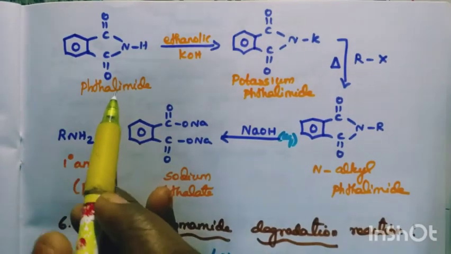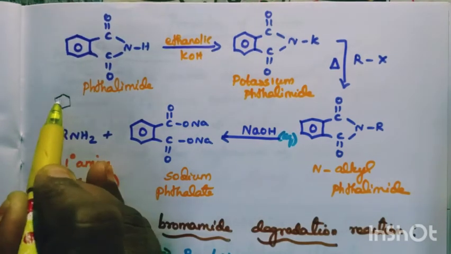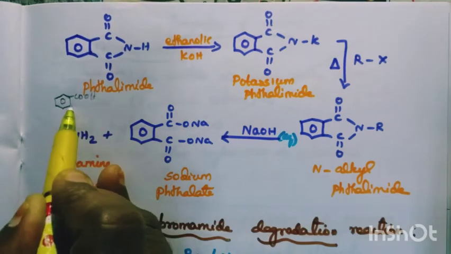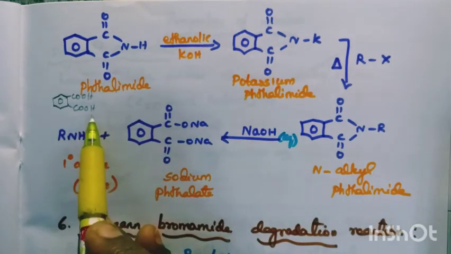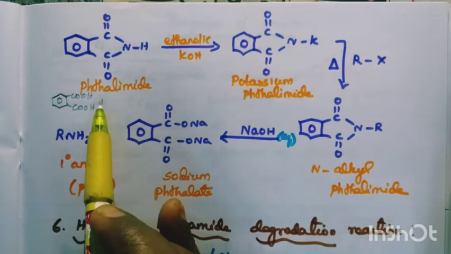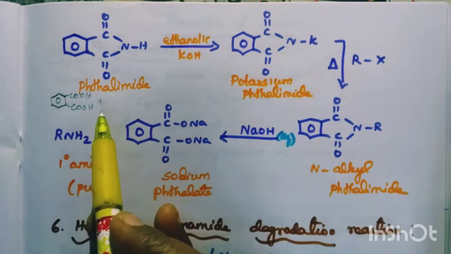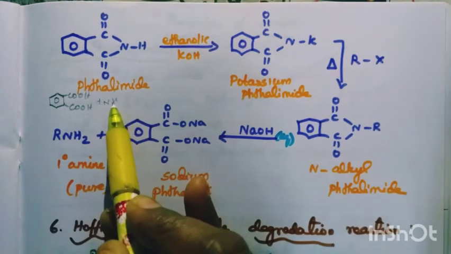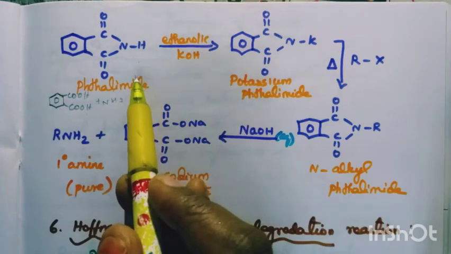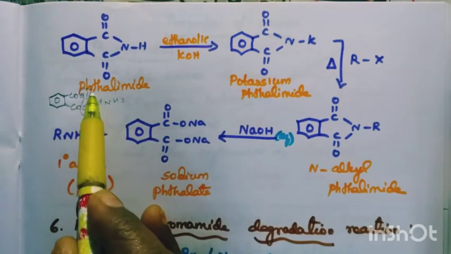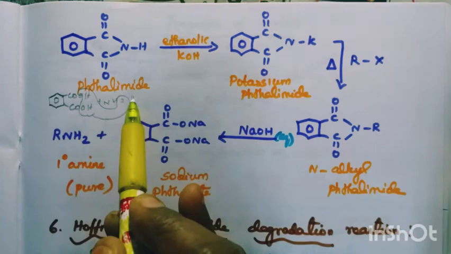This is phthalimide. Before entering into this, what is the structure name of this compound? COOH, COOH. This is phthalic acid. Phthalic acid with ammonia, the preparation we studied, no? Phthalic acid with ammonia gives phthalimide. So 2 OH and 2 hydrogen go out as 2H2O, giving CONH. So this is phthalimide.